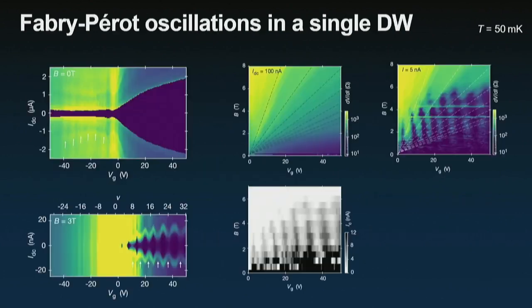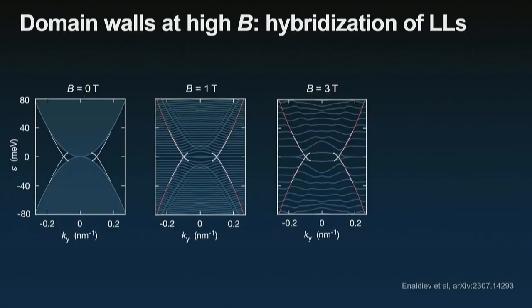Now I'm going to skip a bit these Fraunhofer oscillations because I'm running out of time. Our theoretical collaborators have shown that the electronic states within these systems correspond indeed to hybridization of Landau levels with electronic states within the domain wall, and that they are separated by distances less than a nanometer.